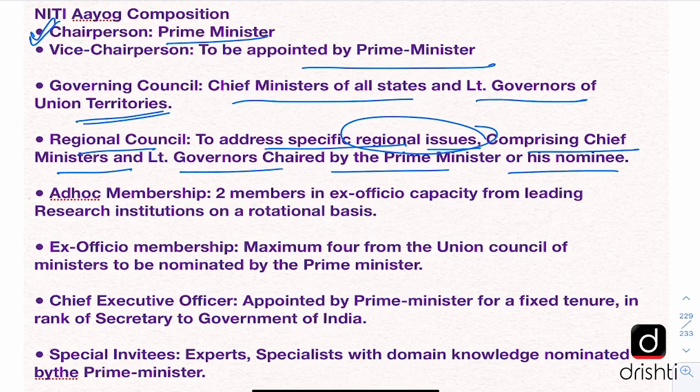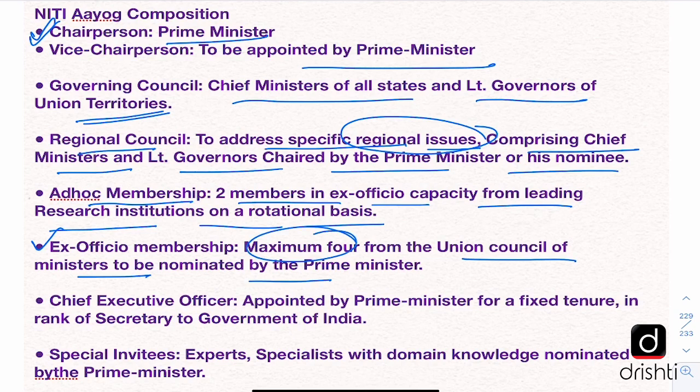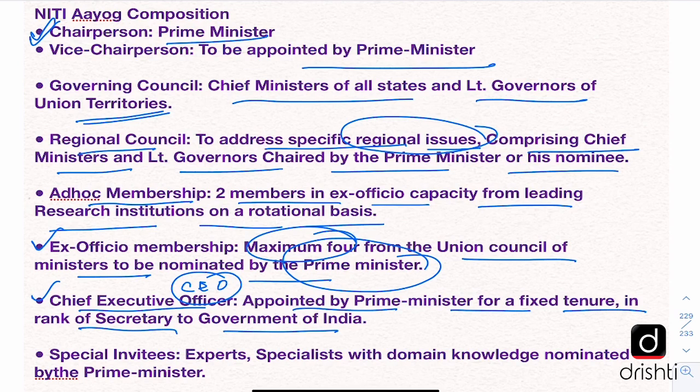Now there is also a system of ad hoc membership through which 2 members in ex officio capacity are taken from leading research institutions on a rotational basis. Then there is also ex officio membership, which can be maximum 4 members from the Union Council of Ministers nominated again by the Prime Minister. And there is a Chief Executive Officer, CEO, of Nithy Ayog appointed by the Prime Minister for a fixed tenure in rank of Secretary to the Government of India. Presently, Mr. Amitabh Kant is the CEO of Nithy Ayog.